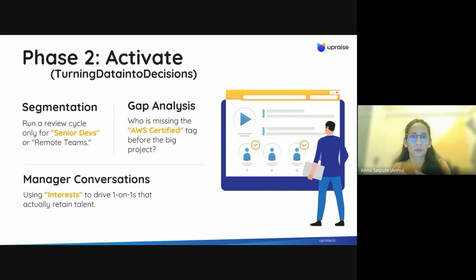You can also understand who is missing a specific certification or a specific skill set in their day-to-day work, and based on that you can set up proper goals for these users, right? Or let's say you are starting a new project that you have recently acquired, and you know that for that particular project you only need people who are AWS certified.